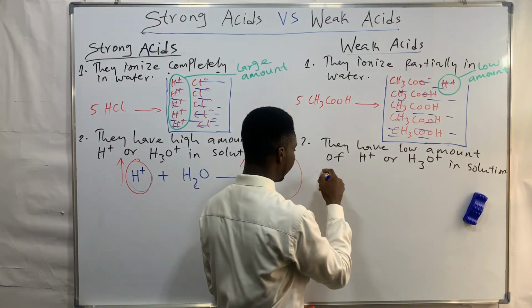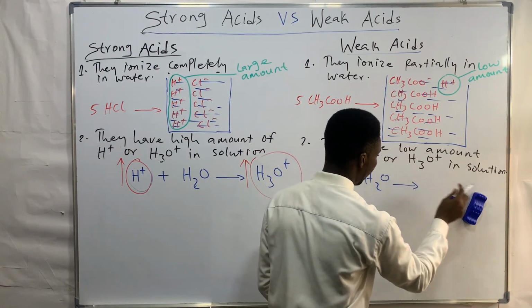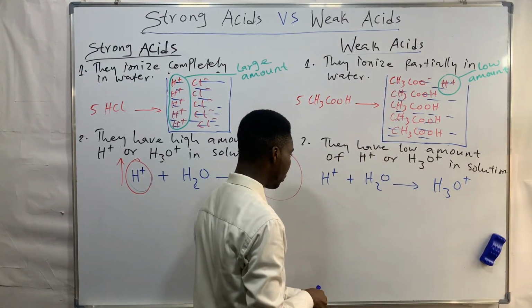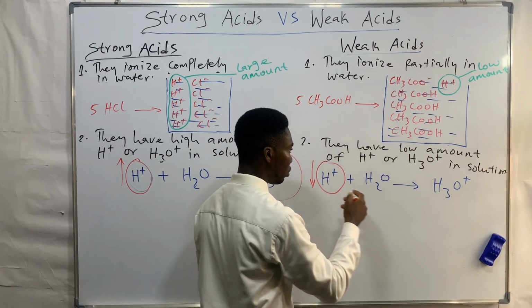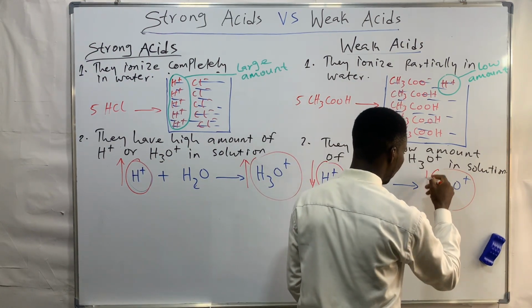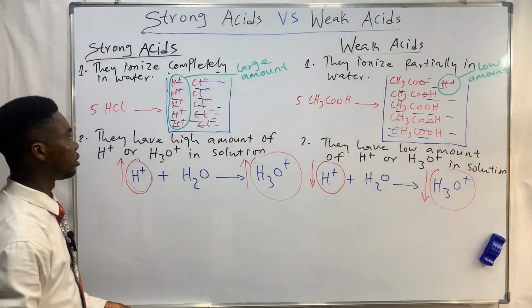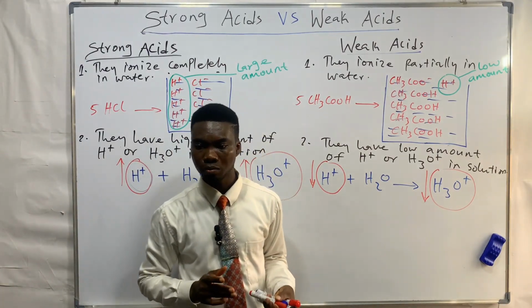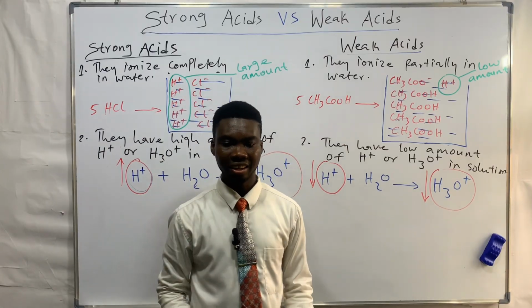So for weak acid, where the hydrogen ion is low, you expect the hydronium ion to be low. Okay, so that is the explanation to that. You can see this is a classical explanation of what a strong and a weak acid are. Now let's go to the next point of difference.